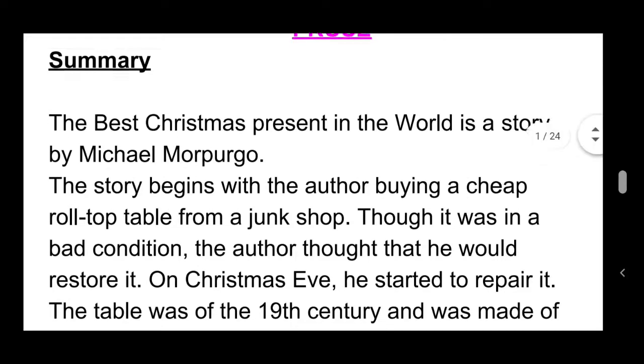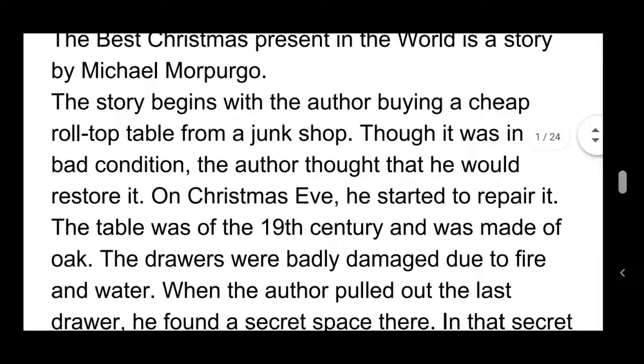On Christmas Eve, he started to repair it. The table was of the 19th century and was made of oak. Oak means it's a tree. So the wood was taken from the oak tree to prepare the roll-top table. The drawers were badly damaged due to fire and water.